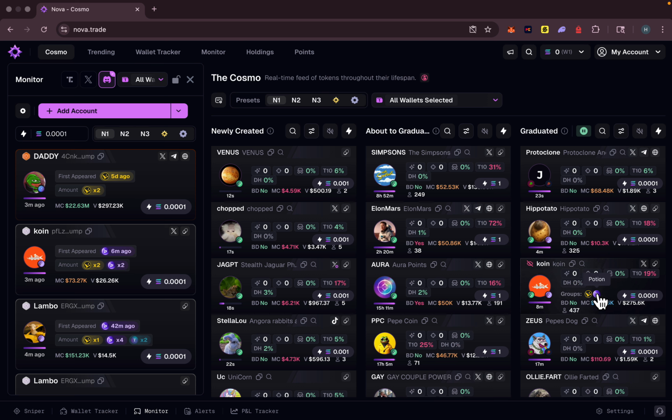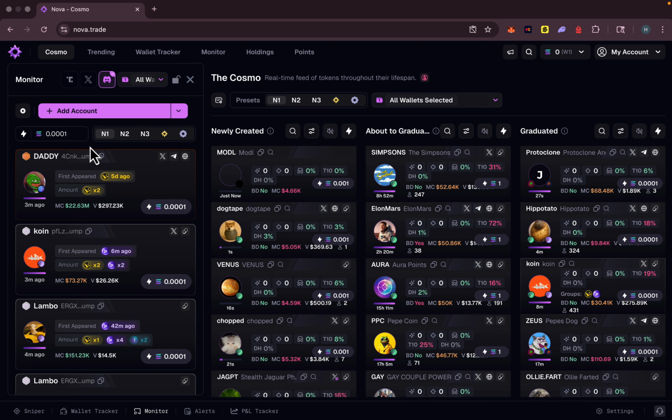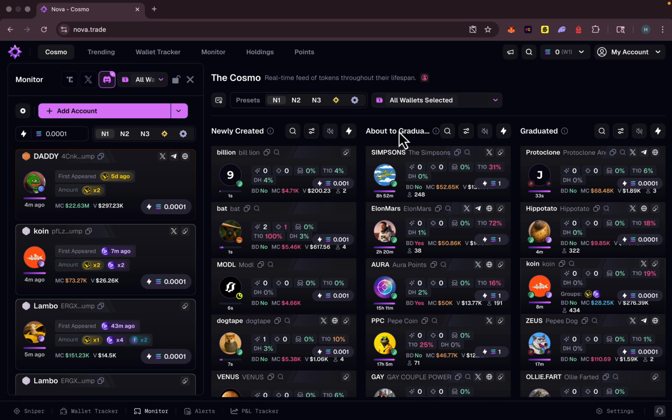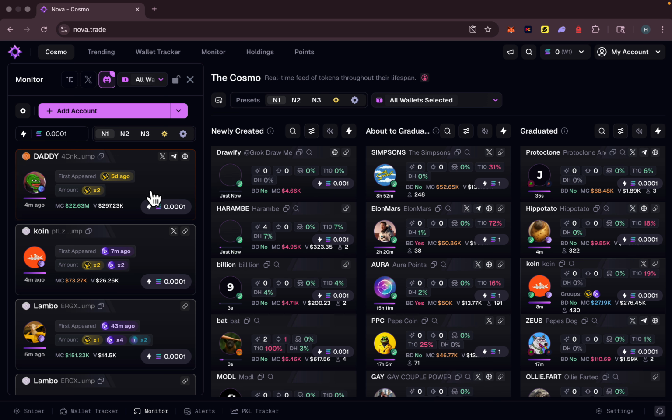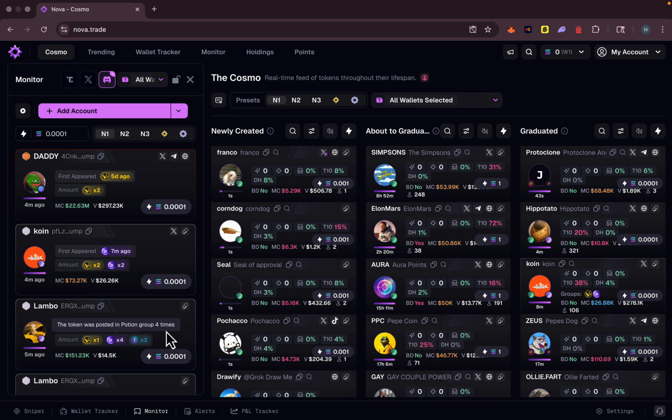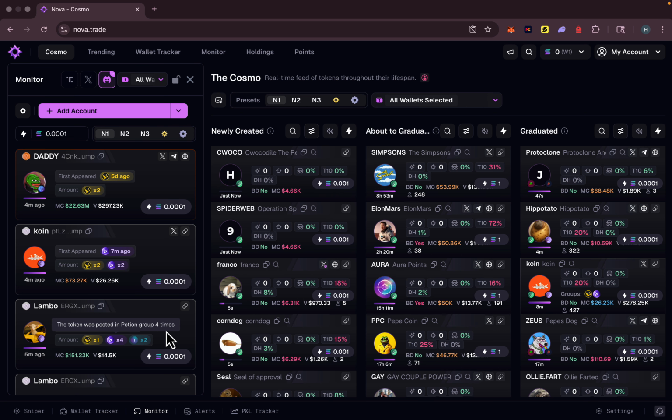You can see where the volume came from. But here's the important thing. Personally, I'm looking for newly created and about to graduate tokens that were called by only one alpha group just recently. This is what I'm looking for, because if the token was called by many alpha groups, 4 or 5 times, you already missed the big pump.